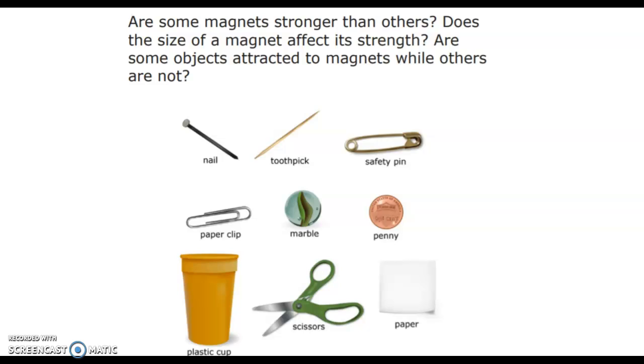Are some magnets stronger than others? Does the size of a magnet affect its strength? Are some objects attracted to magnets while others are not?